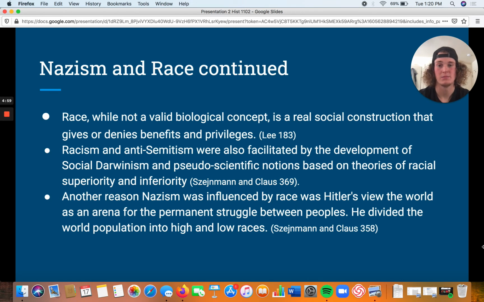Racism and anti-Semitism were also facilitated by the developments of social Darwinism and pseudoscientific notions based on theories of racial superiority and inferiority. So also again here, social Darwinism, survival of the fittest. Nazism is using that to subjugate the Jewish people and saying the Germans will survive because we are the fittest and we are the best, and putting another race inferior.